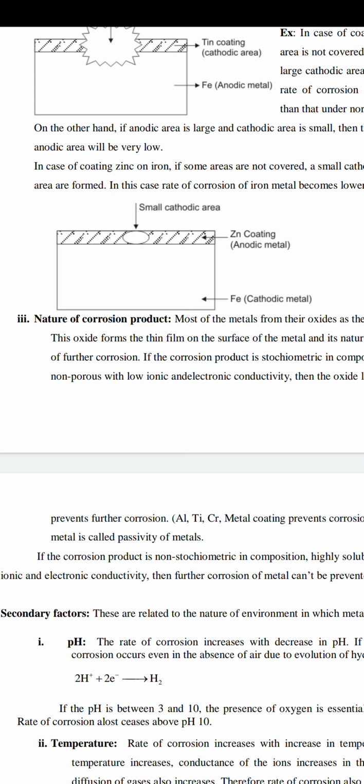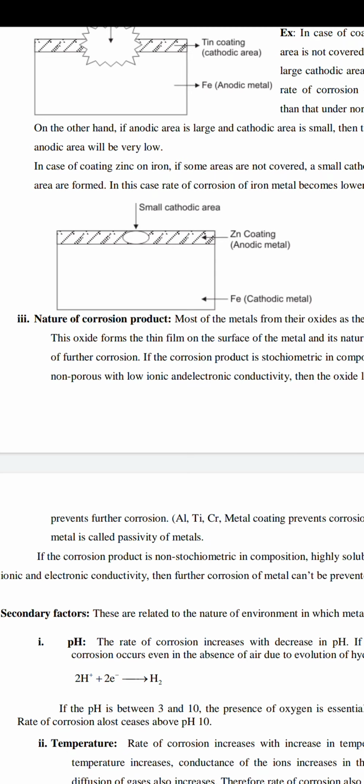Stoichiometric means, based on its molecular weight, how much concentration is there in the air atmosphere, and how much thickness has formed. Beyond that, if a thinner layer is formed, that is non-stoichiometric, not related with the molecular weight.